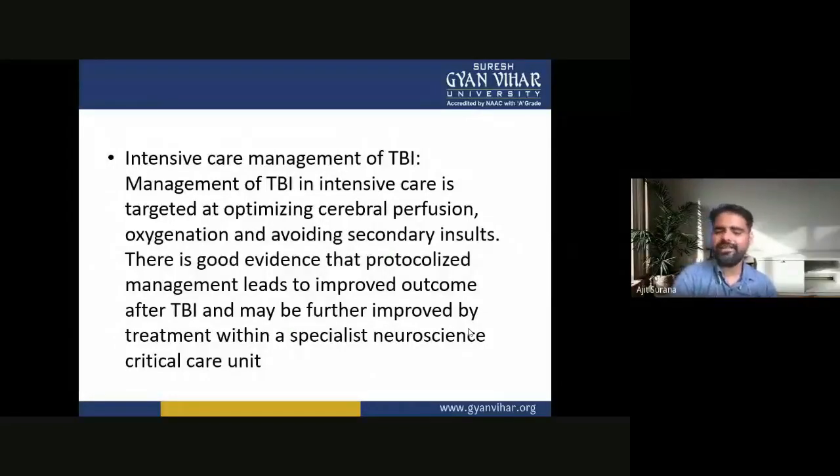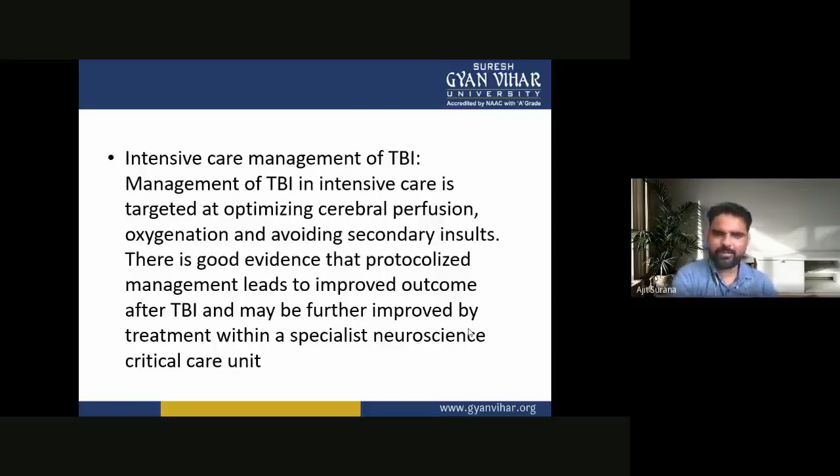There is good evidence that protocolized management leads to improved outcomes after TBI, and these may be further improved by treatment within a specialist neuroscience critical care unit.